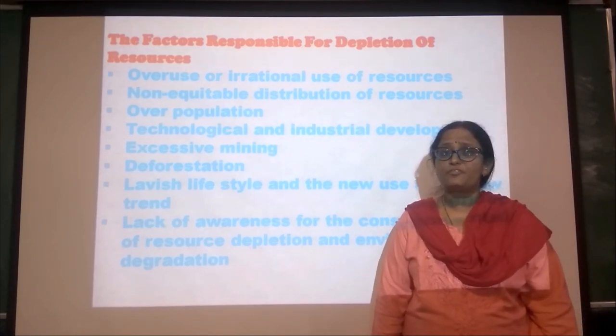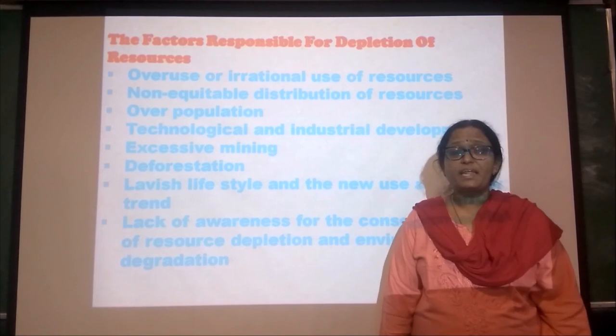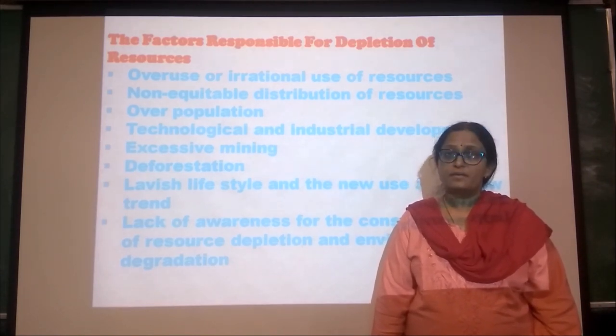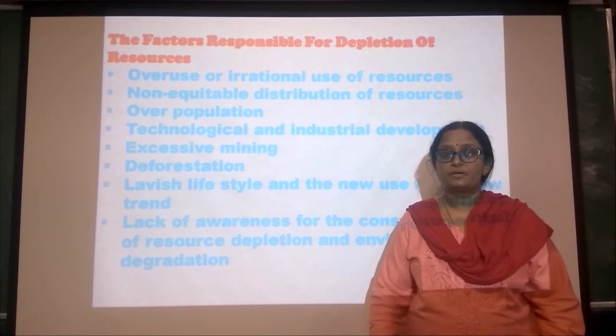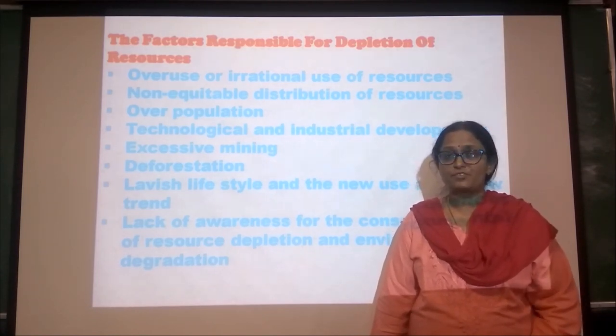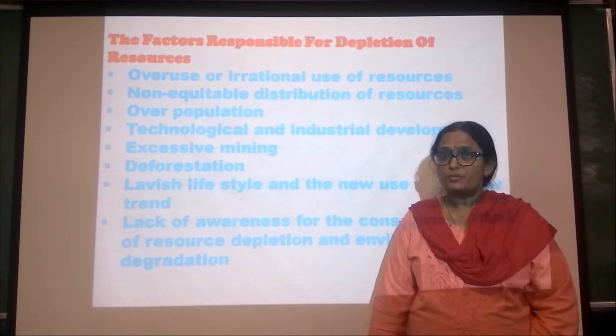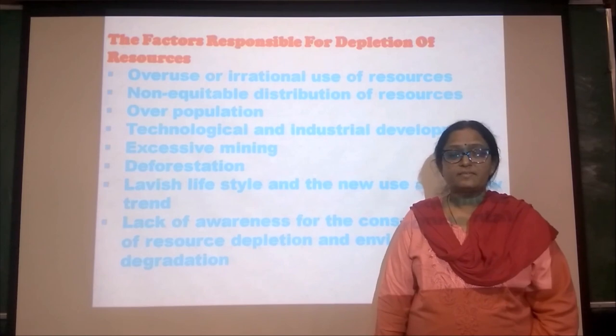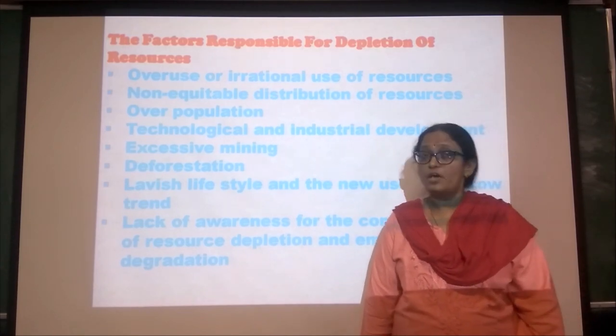Non-equitable distribution of the resources. You cannot get all the resources in one place, so the resources cannot be distributed uniformly. For transportation and for extraction, it will cost more, and because of that reason, it may cause depletion of resources.